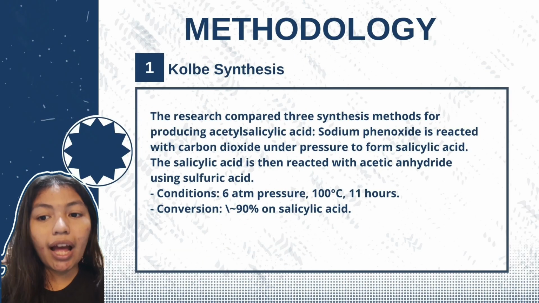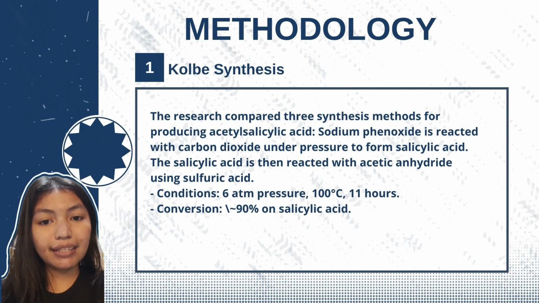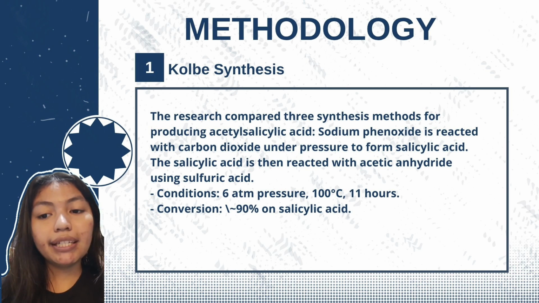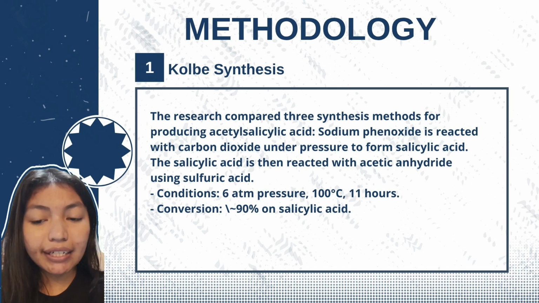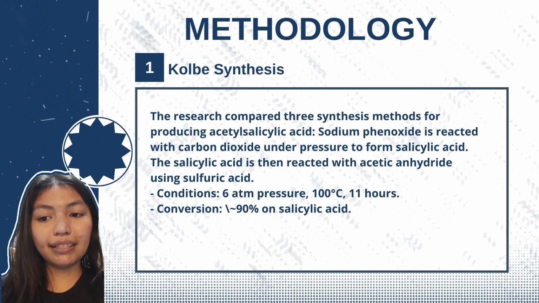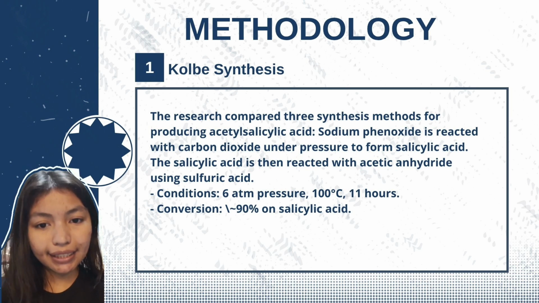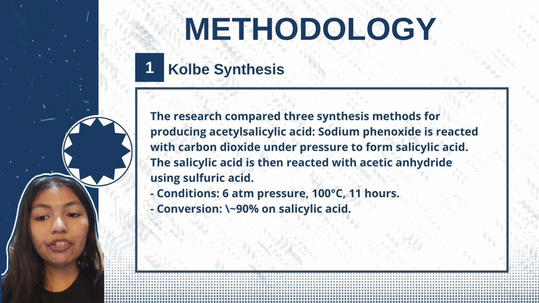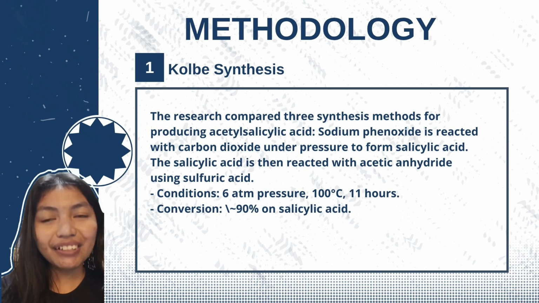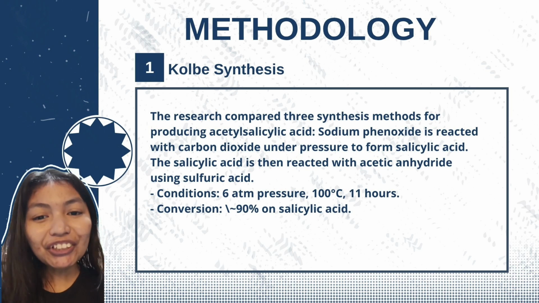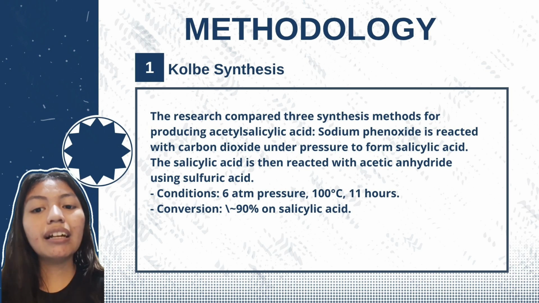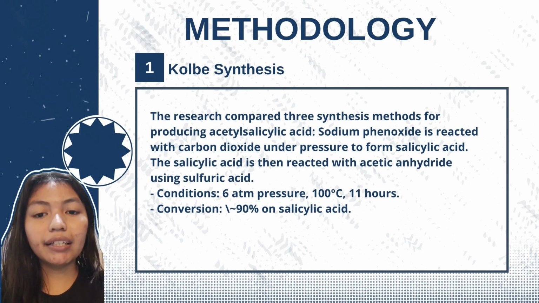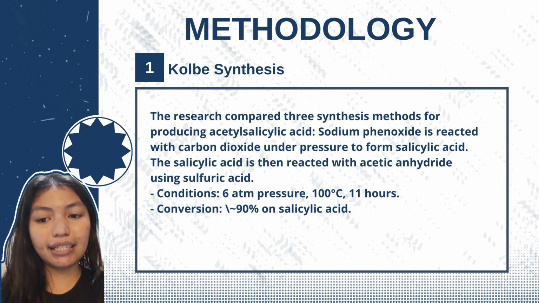Next, methodology. The study compares three synthesis methods to produce acetylsalicylic acid. The first is Kolbe synthesis. Sodium phenoxide is reacted with carbon dioxide under pressure to form salicylic acid, then reacted with acetic anhydride using sulfuric acid. Conditions: 6 atm pressure, 100 degrees Celsius, 11 hours. Conversion approximately 90% to salicylic acid.